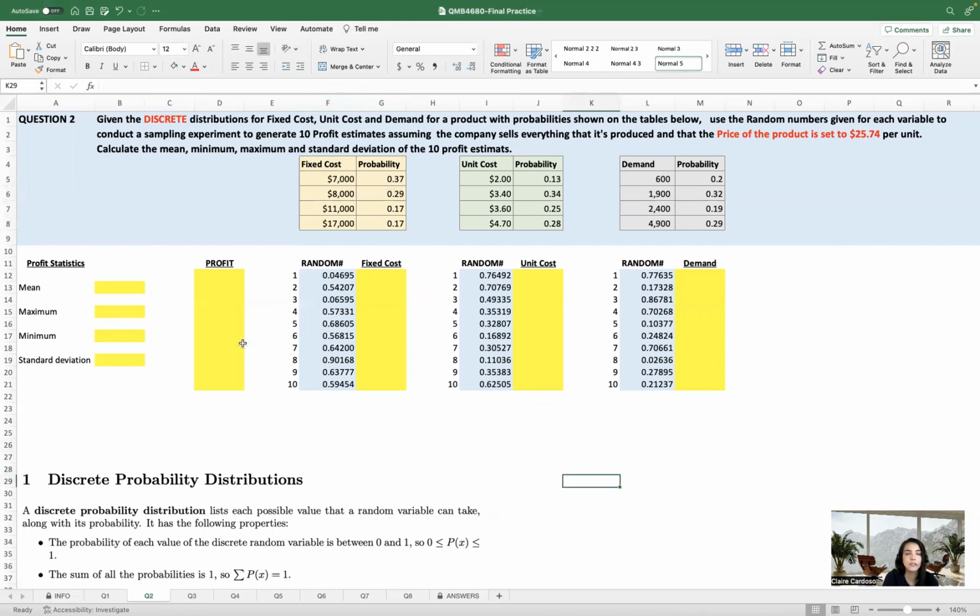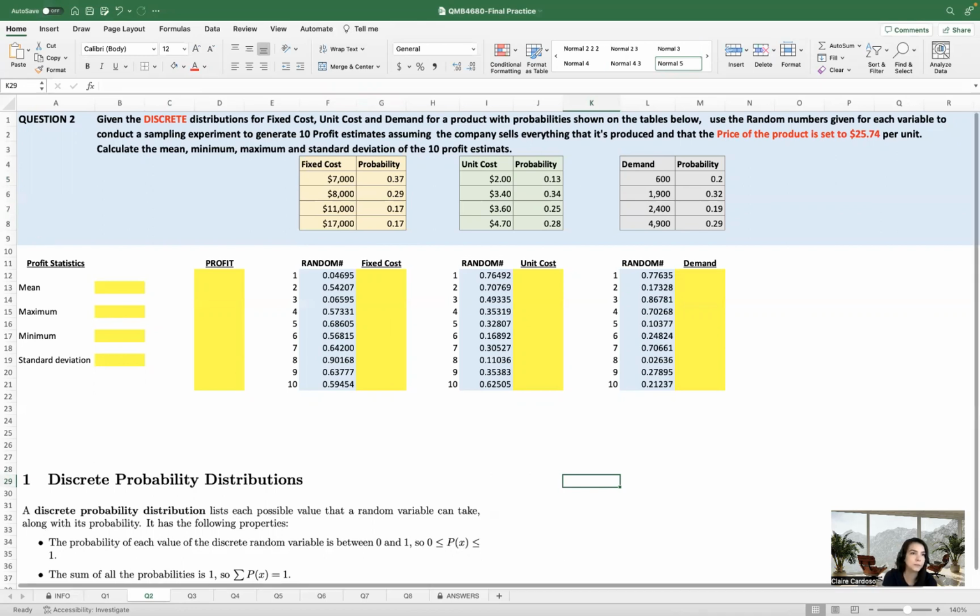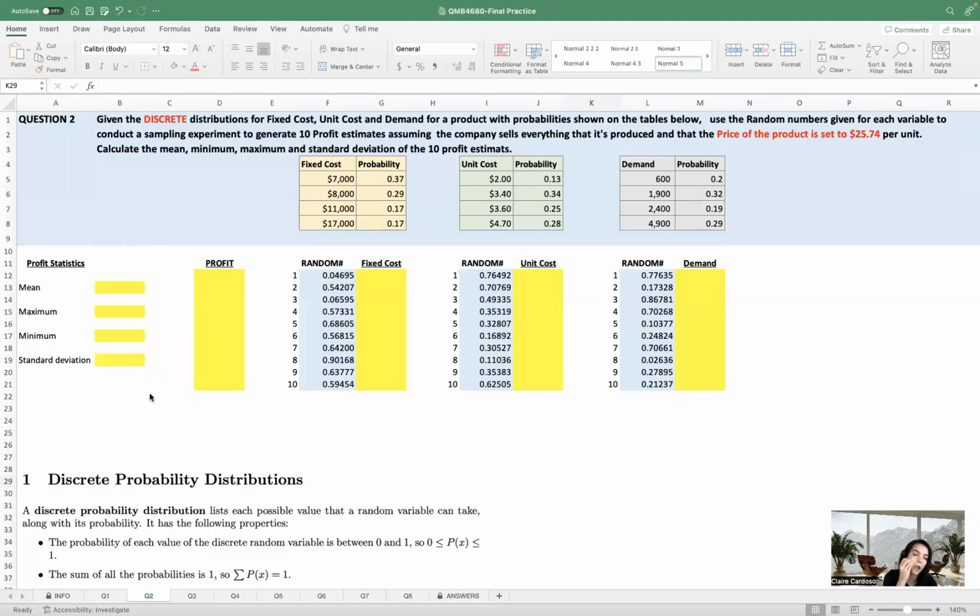Okay, and in the discrete probability, you can have many examples to follow, where you know it's a certain number. So if you flip a coin, how many times can I get heads? If you flip it 100 times, how many times can I get heads? So you know the number.